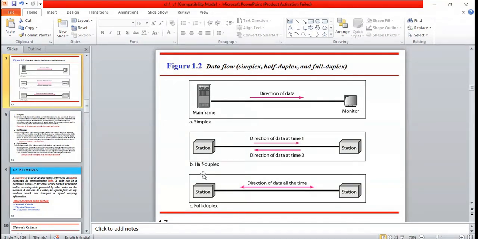Observe what the difference is between half duplex and full duplex. Did you get what the difference is? It is not simultaneous, and it is simultaneous. Yes, you are right. In both cases the device can be a sender and receiver. But in half duplex, it cannot be a sender and receiver at a time. Simultaneously it is not possible. But in case of full duplex, it is possible. In both directions it can send and